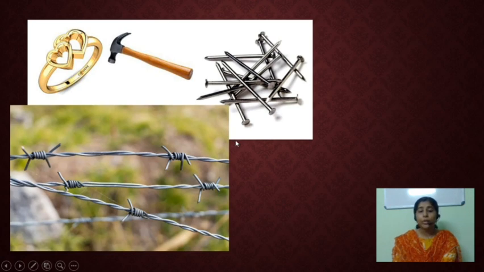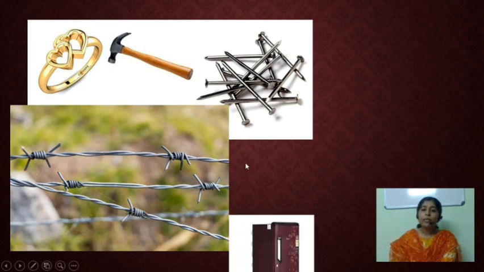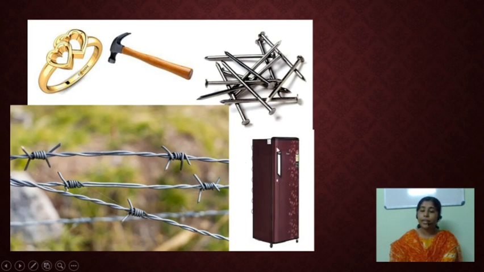The fencing wire is for protecting our field. Not only these, we also see that refrigerators have most of their parts made using metal. Also the gun used by policemen for our protection has a metallic part.